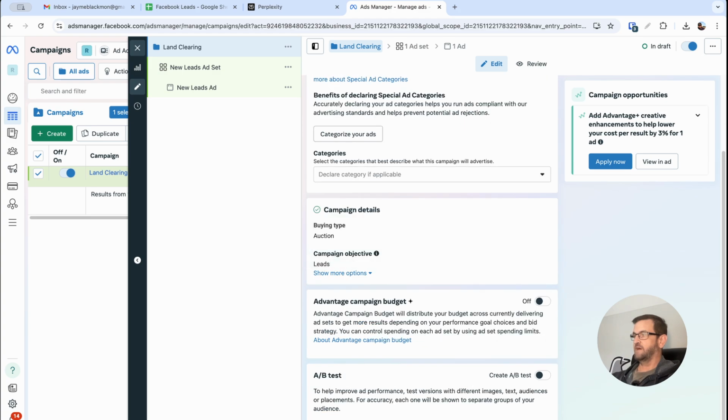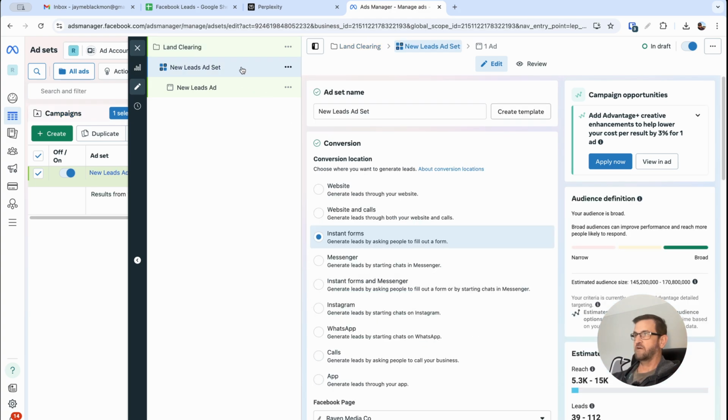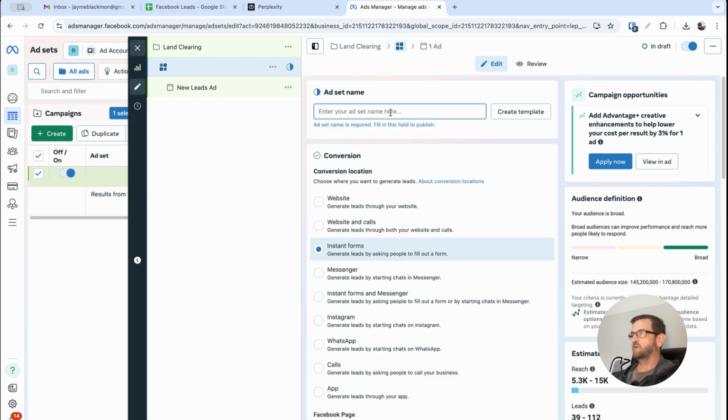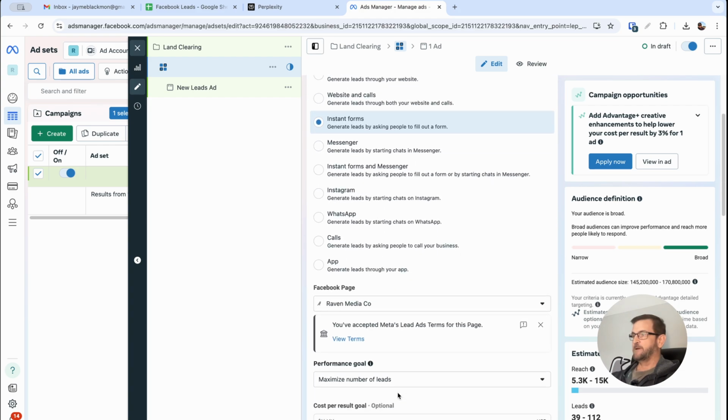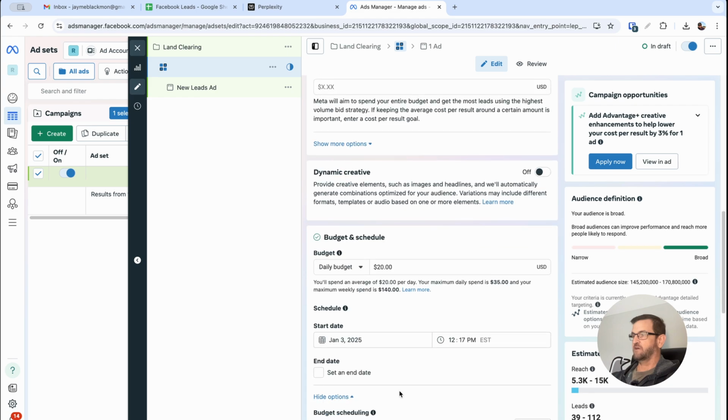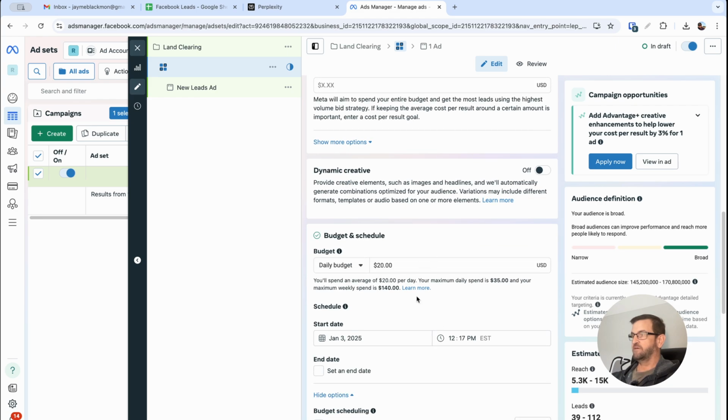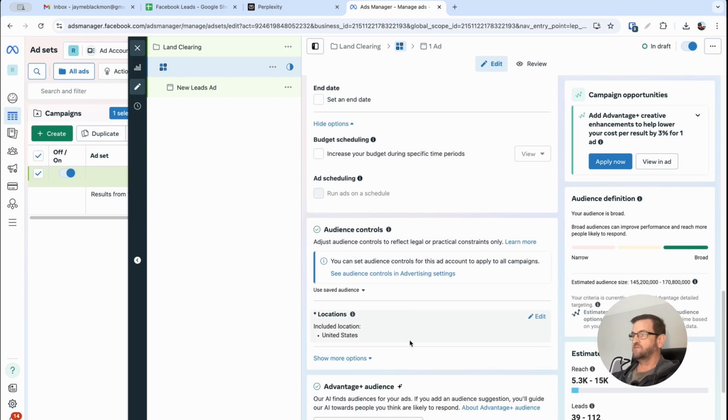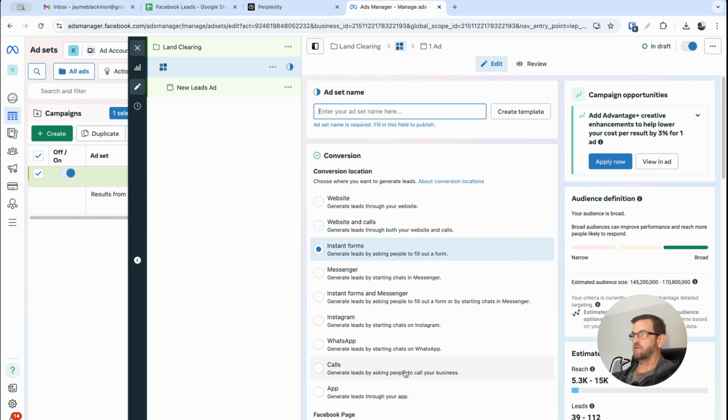We're going to name the ad set. We're going to click next, and you can see how it highlighted the ad set here. Ad set name can control a variety of things. It can control the conversion location, whether that's a form that someone fills out, whether they send you a message, whether they call you, whether they visit your website. The other thing is that you can control your budget here. You can control locations, your audience, your placements, and all that. So what we're going to do is just name this video land clearing for now.